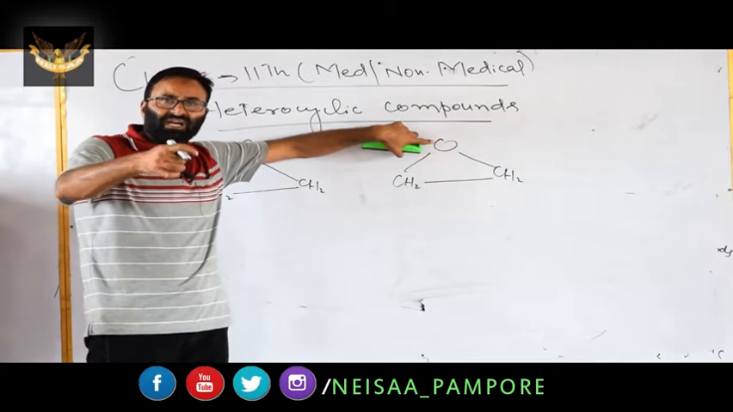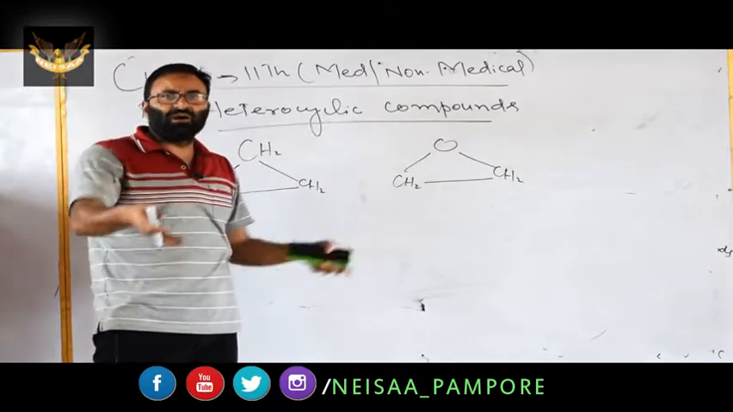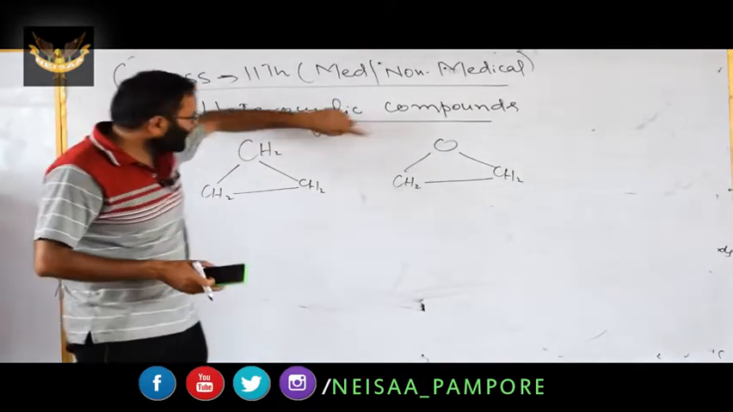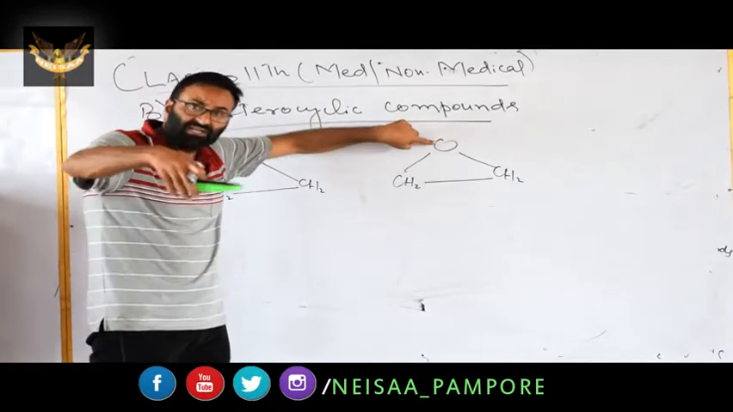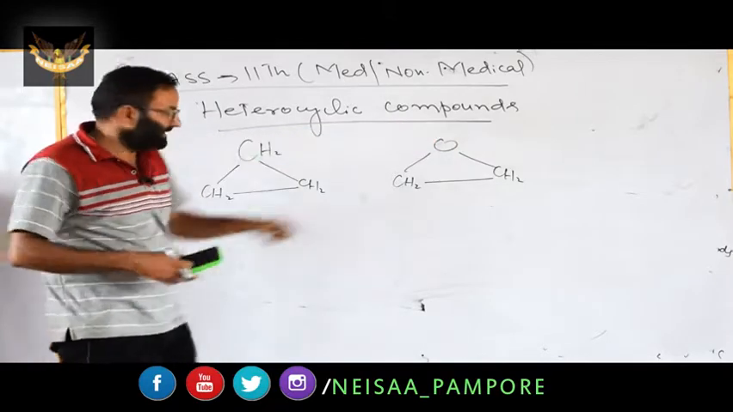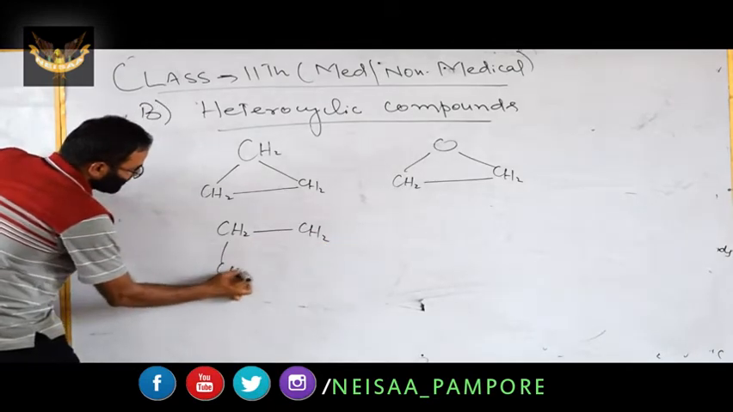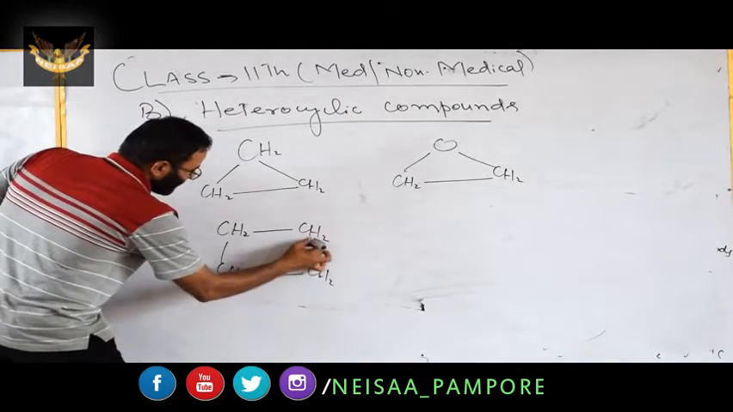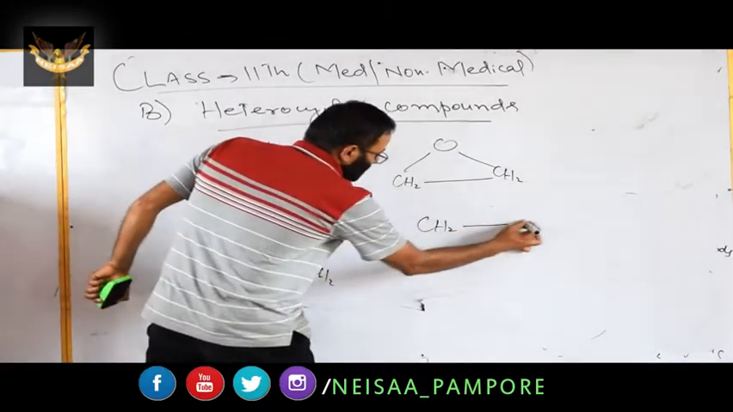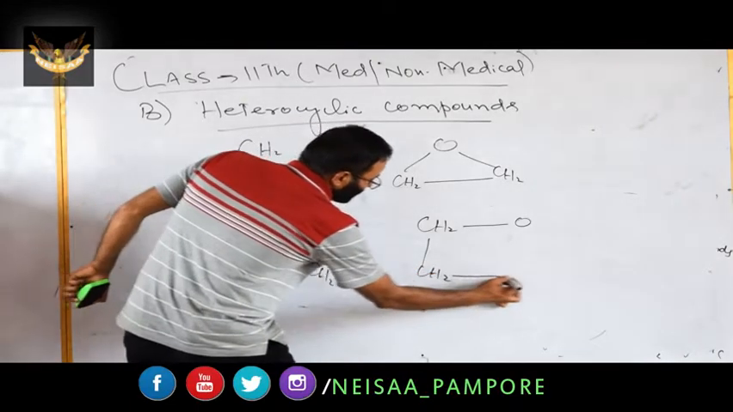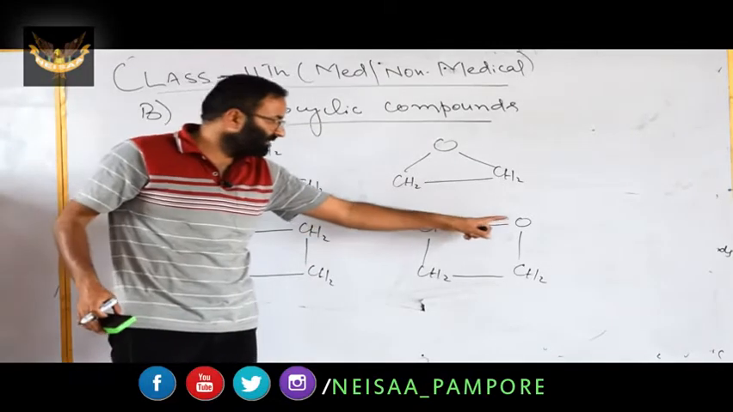Hetero atom means the atom which is present instead of carbon. Here we have carbon; instead of carbon we have oxygen here. This atom present besides carbon is known as a heteroatom. For example, cyclobutane is homocyclic. Dear students, all the atoms are the same, carbon. If you have this one, instead of carbon we now have oxygen.